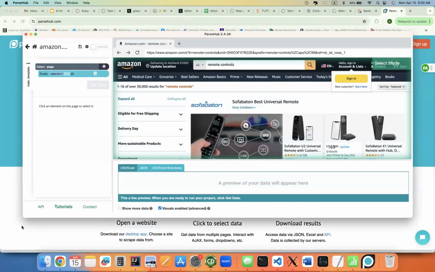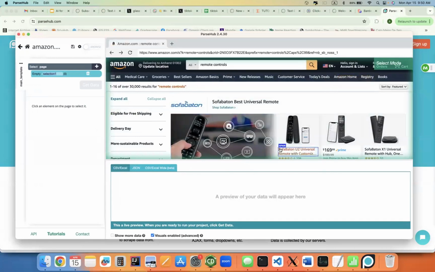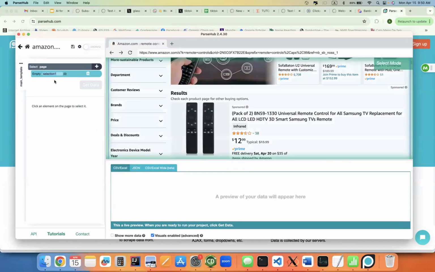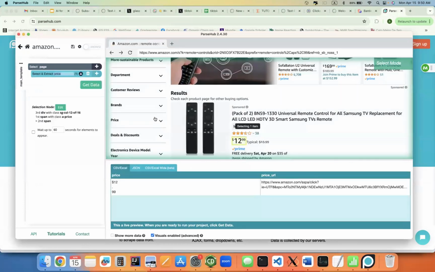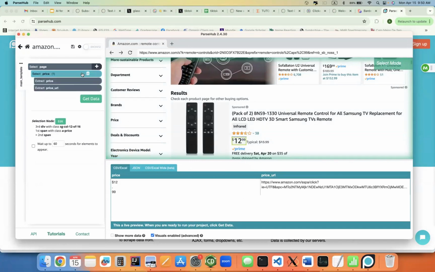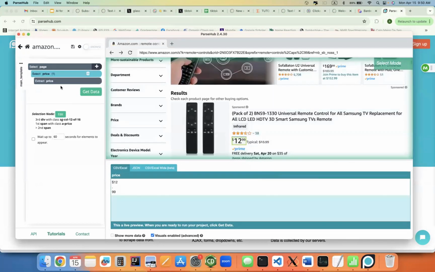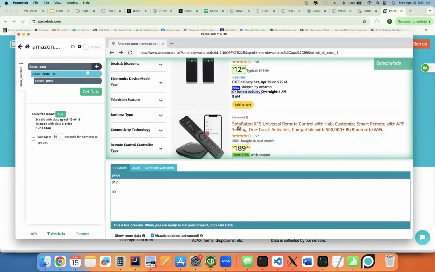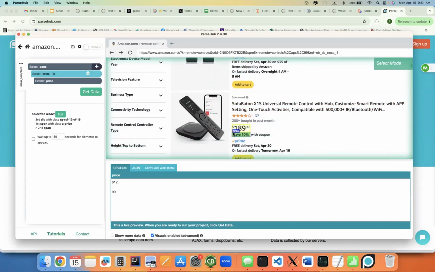You basically give ParseHub the URL of the website you want to scrape, and then it will take you here. Let's select the price, and then we just click on the price. And now down here, we're shown a preview of the information we're going to extract. We see that there's this URL that we don't want, so we're going to expand and get rid of the URL. And we see that there's only one price selected right now. That's because ParseHub tries to guess what we want. It doesn't know if we only want the first price or whatever, so we have to then select more prices to tell it, yes, we want all of the prices.